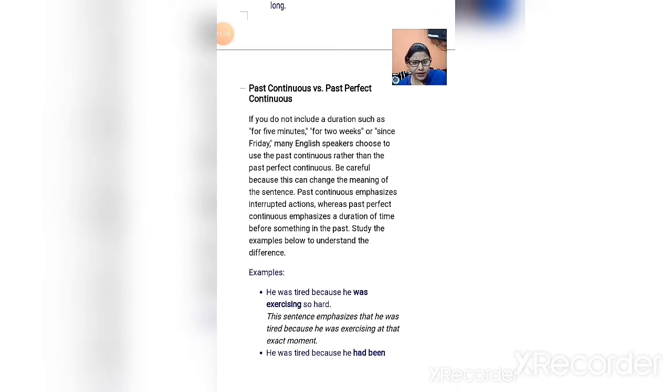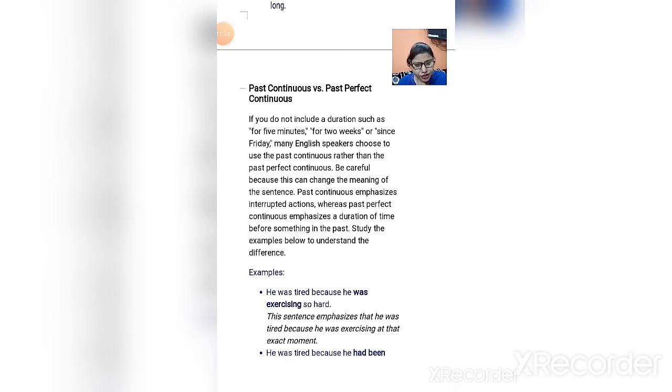Now let us see what is the difference between past continuous tense and past perfect continuous tense, because in English sometimes we are confused about which tense suits our sentence. With the help of that we can focus our meaning well.